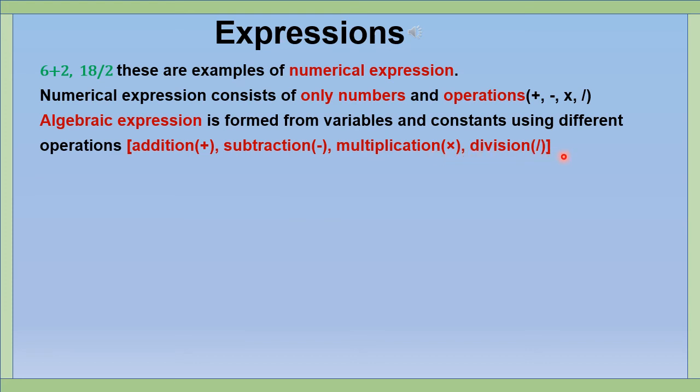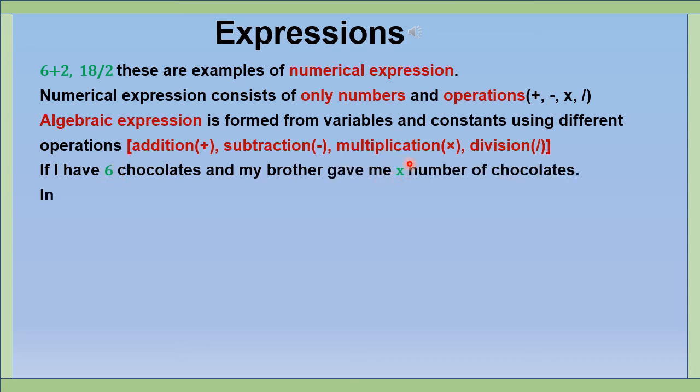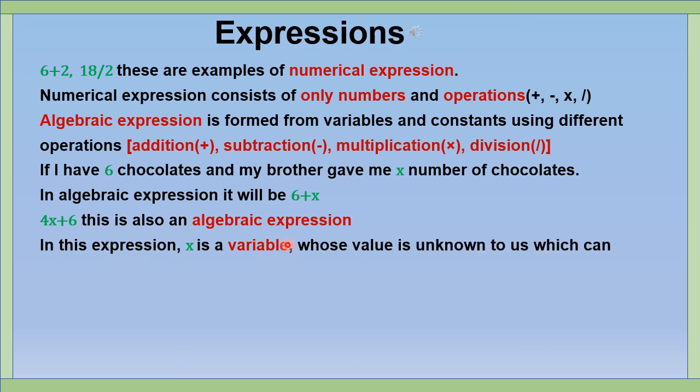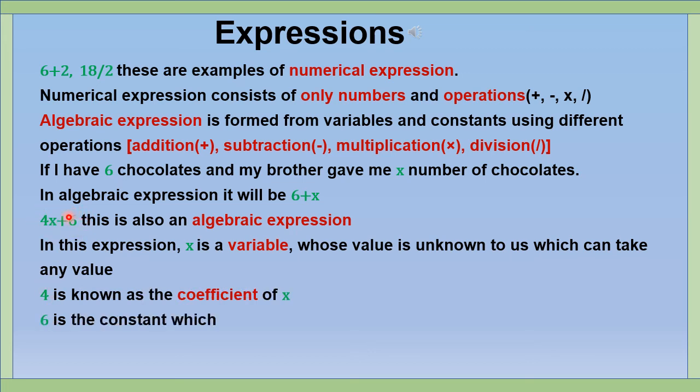For example, if I have 6 chocolates and my brother gave me x number of chocolates, in an algebraic expression it will be 6 plus x. Another example, 4x plus 6. In this expression, x is a variable whose value is unknown to us, which can take any value. 4 is known as the coefficient of x. 6 is the constant, which has a definite value. Expressions are made up of terms.